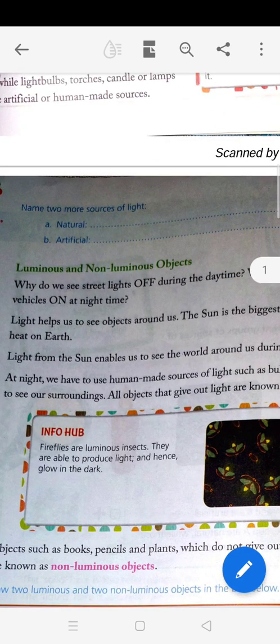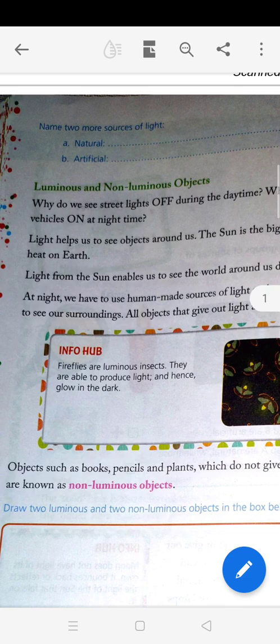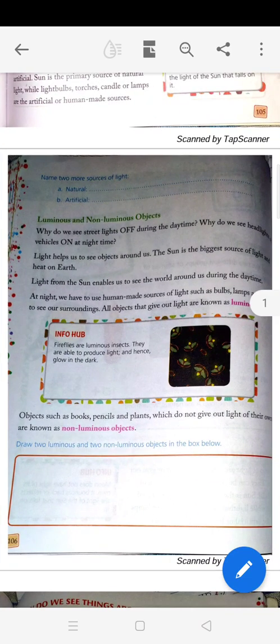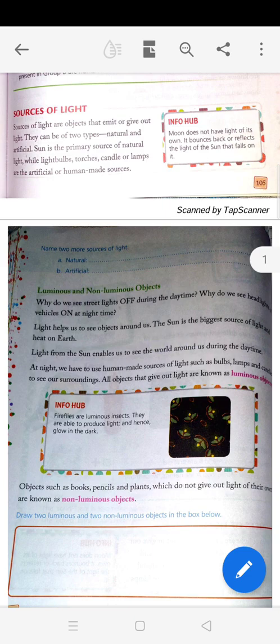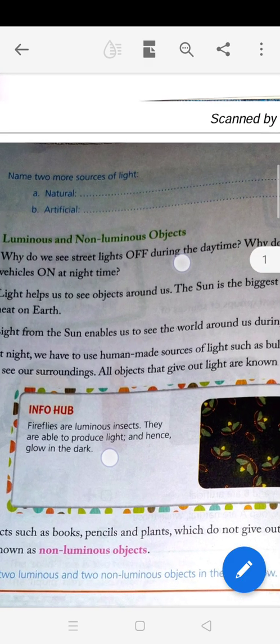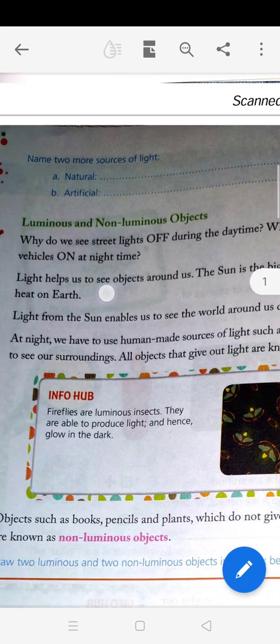Now see luminous and non-luminous objects. Why do we see street lights off during daytime? Why do we see headlights of vehicles on at night time? What is the reason for that? Light helps us to see objects around us. So we can see objects because of the light.